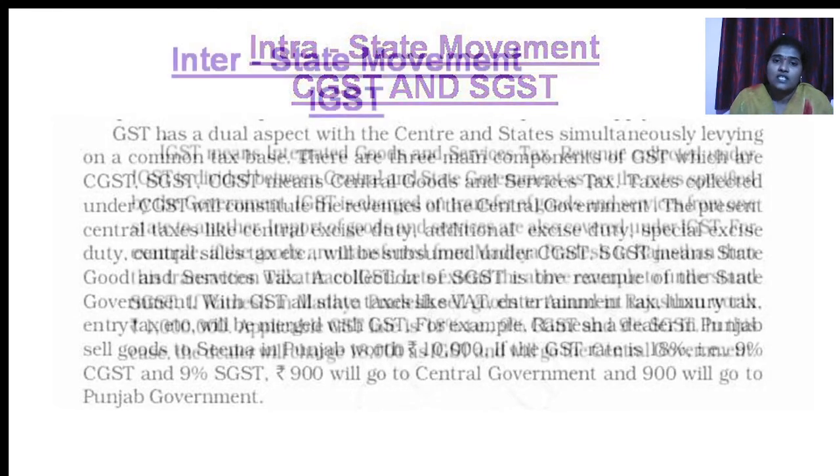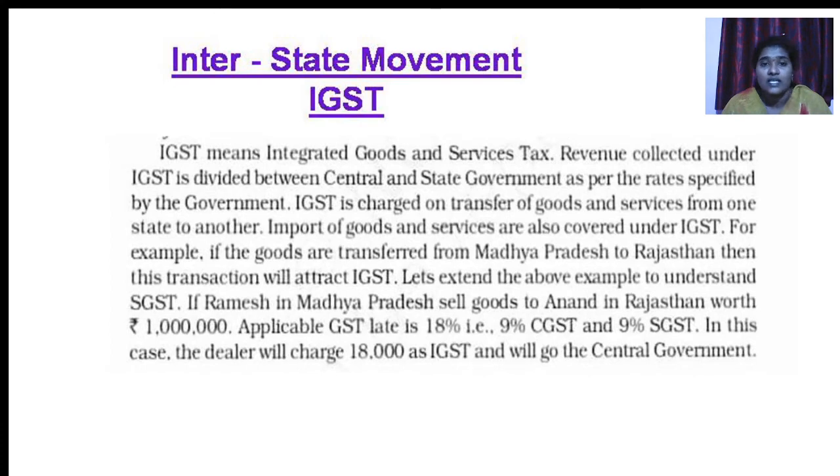Next, interstate movement, which includes IGST. IGST means Integrated Goods and Service Tax. When the revenue, that is, the income, is collected under IGST, it is divided between the central and state government as per the rates specified by the government. So here, students, whatever income is received from the IGST, the integrated tax, is to be divided between the central government and the state government.